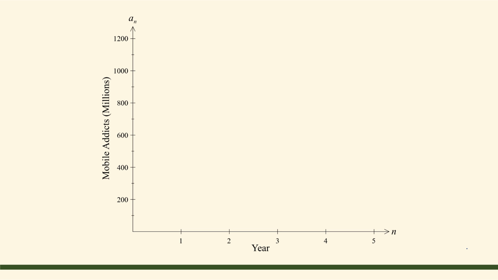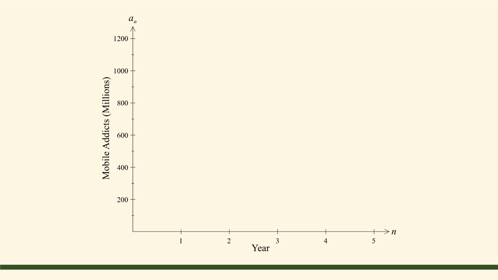Let's now look at a graphical representation of our data. Here we have a blank grid from quadrant 1. The horizontal axis, which is labeled year, those values range from 0 to 5 in increments of 1, and those will be our, quote, n axis, or values of n that we use to substitute into the sequence a sub n. The vertical scale, or vertical axis of our graph, will represent mobile addicts, and that would be measured in millions of people. And we have that axis labeled from 0 to 1200 in increments of 200.